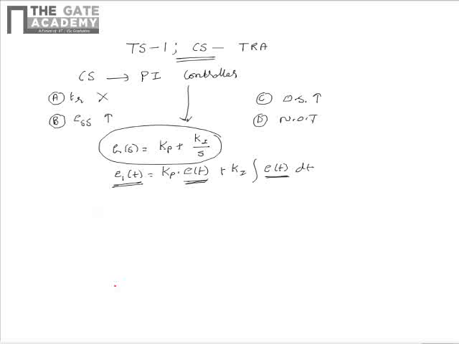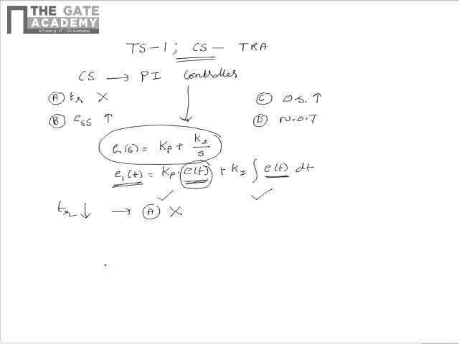From this, we see that due to the introduction of the PI controller, the error e(t) gets magnified in two ways. One is by a scaling factor of Kp and the other is due to the integration as well. So from this we see that the response time of the system reduces, hence the rise time decreases. Hence option A is not correct.